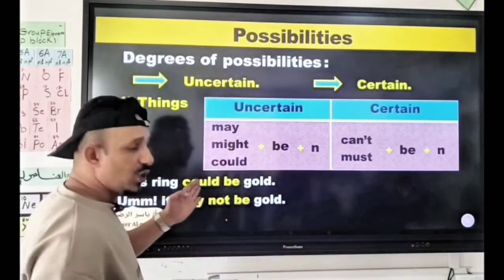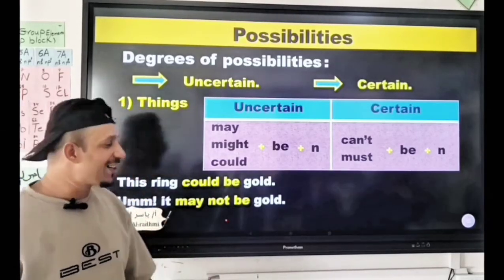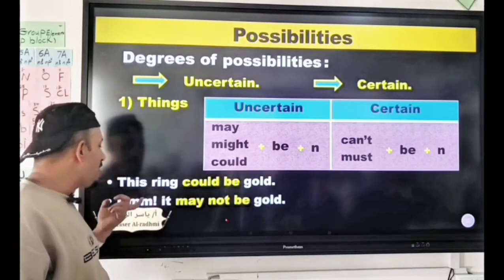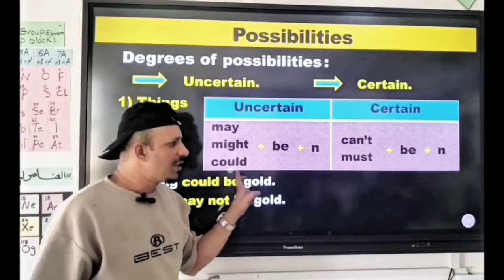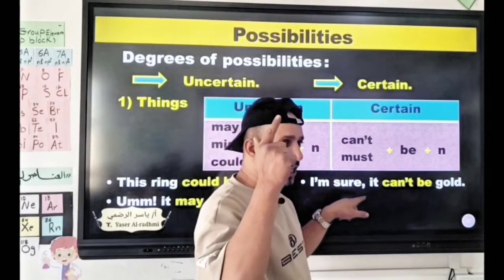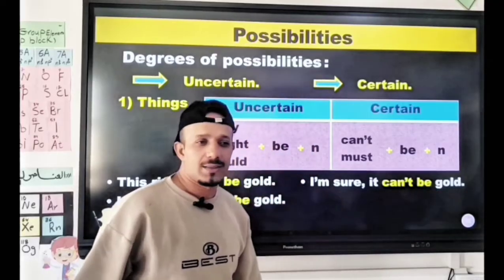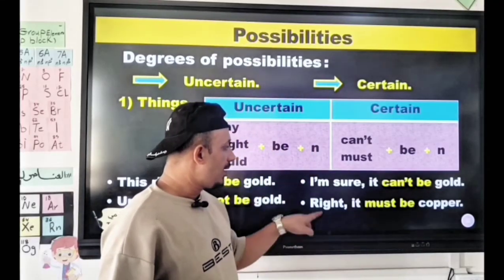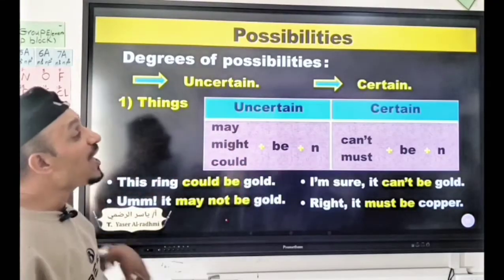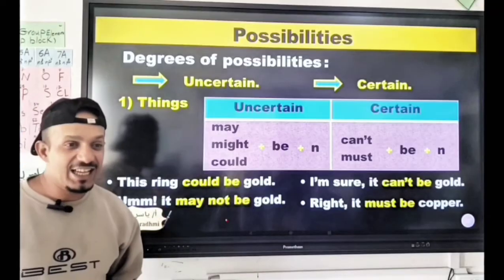Example, we're still with that ring. Is it gold or not? This one said could be gold and the other one said may not be gold. Now I'm sure, certain, I'm sure it cannot be gold. Right, it must be copper. All of this is regarding things.